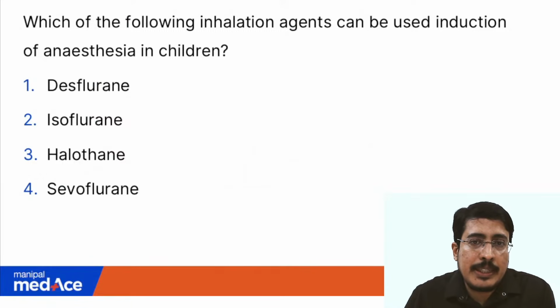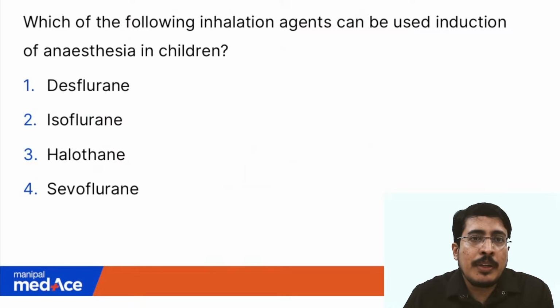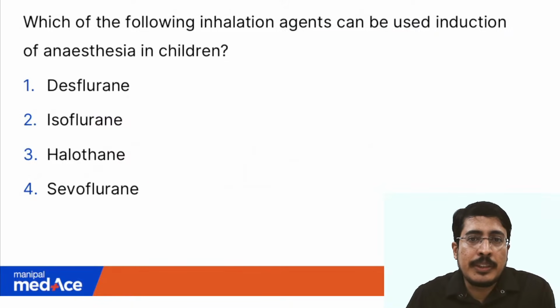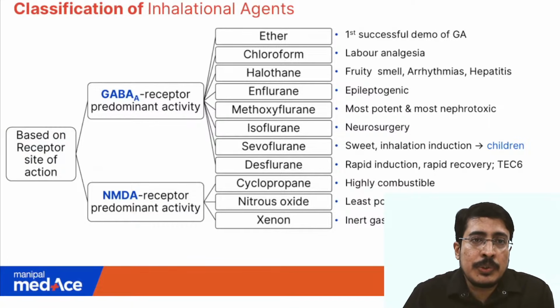So right away, starting with pharmacology questions. So the first question here is, which of the following inhalational agents can be used for inhalational induction in children? Okay, so the options given are desflurane, isoflurane, halothane and sevoflurane. So this topic again we discussed in detail during our recent INICET Prepathon as well as in our app. So let us just recall some highlights.